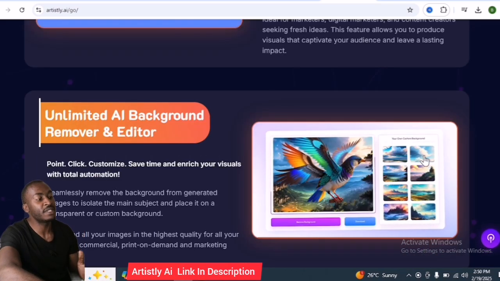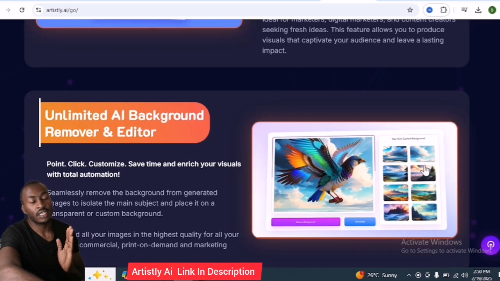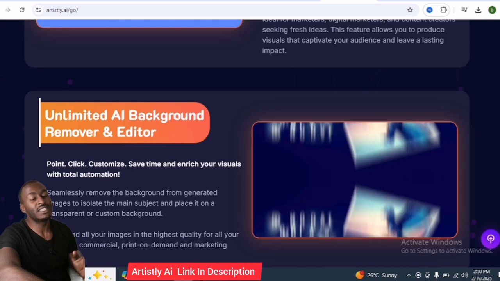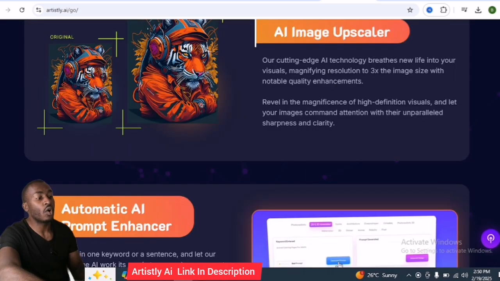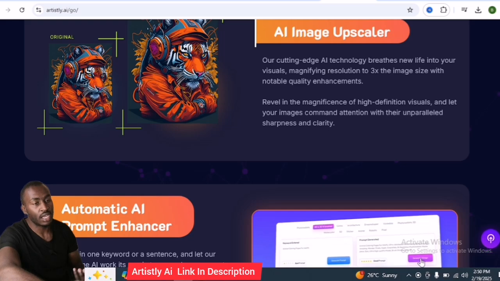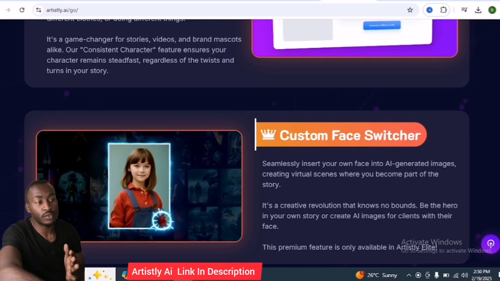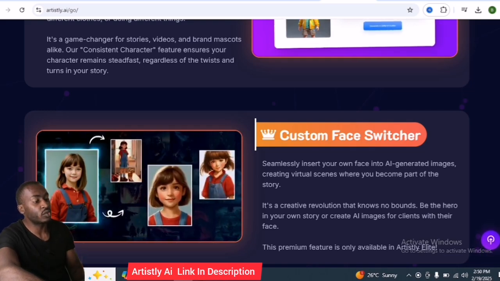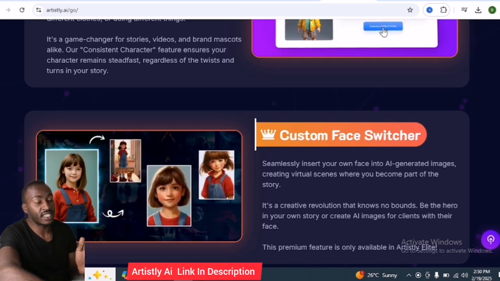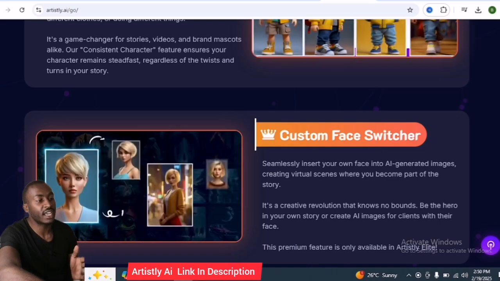Lastly, we have unlimited AI background remover and editor. All these are available. I cannot go through all the features that Artistly AI has. There are many and it's just for a one-time payment. So in case you are in doubt about it, then I'm here to confirm to you that this AI tool is the best right now and it's just for a one-time payment.